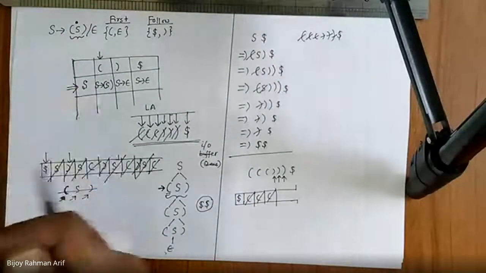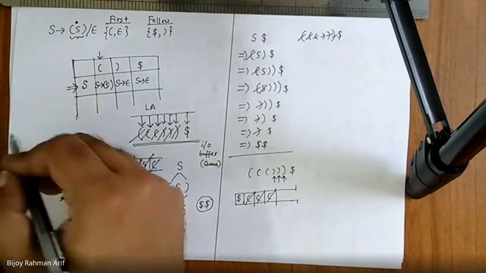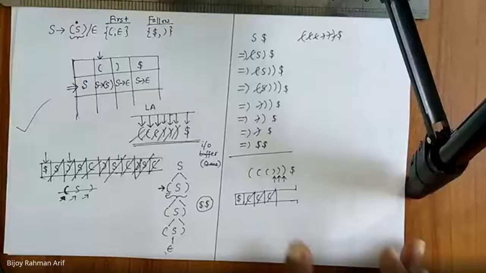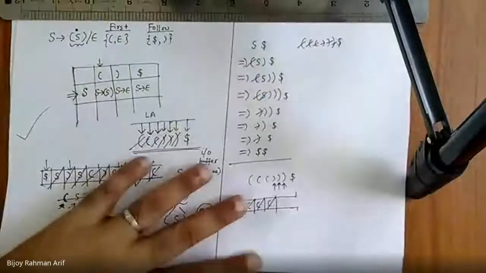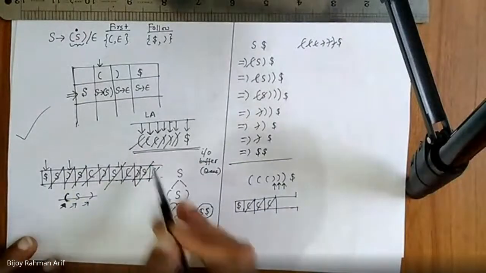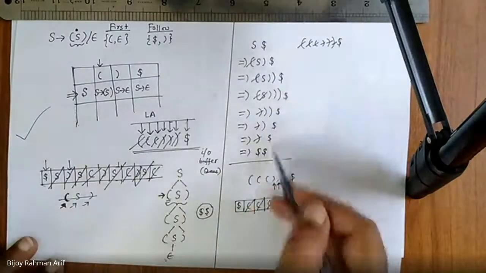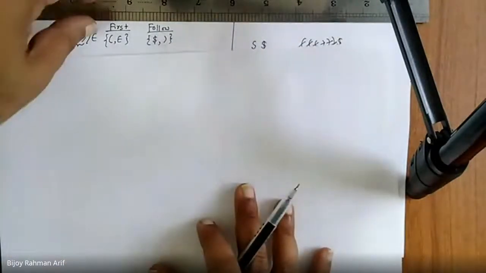How can you derive any kind of string? It is not possible. So it's a general procedure. Am I right? Okay, so let's give you another example. So both ways are possible. If this stack type of parse tree is not familiar to you, you can use this one. This one is given in the Red Dragon book. So let's take another grammar and try to come up with a parse tree.